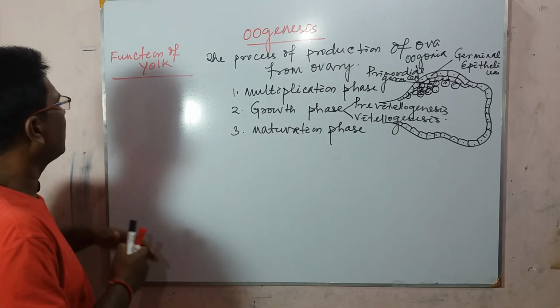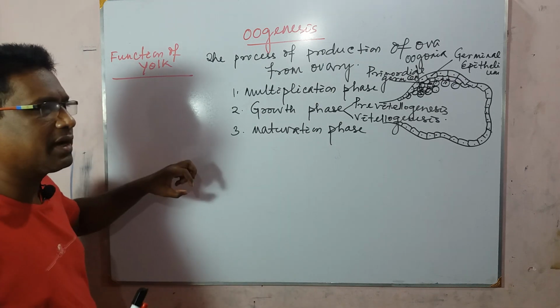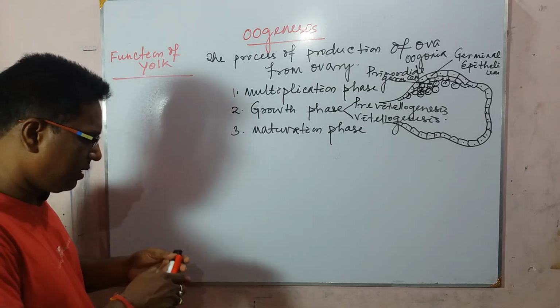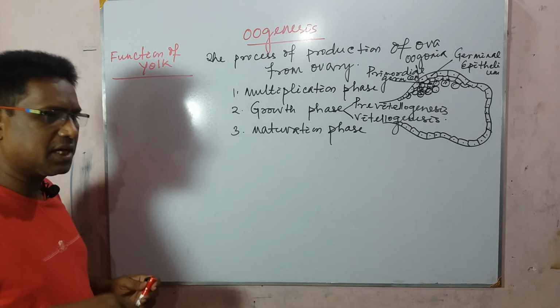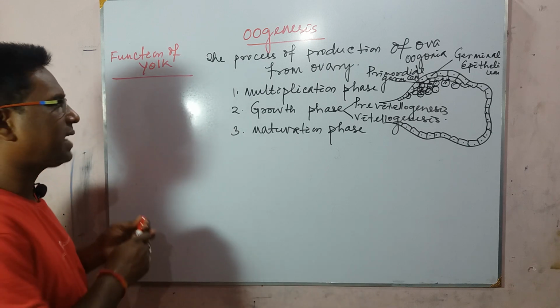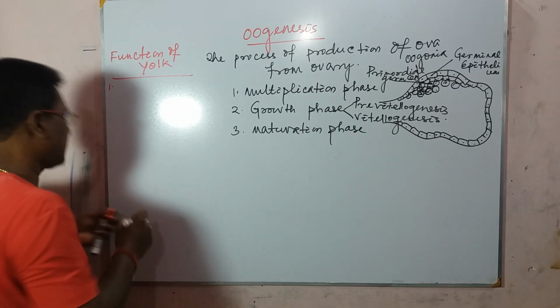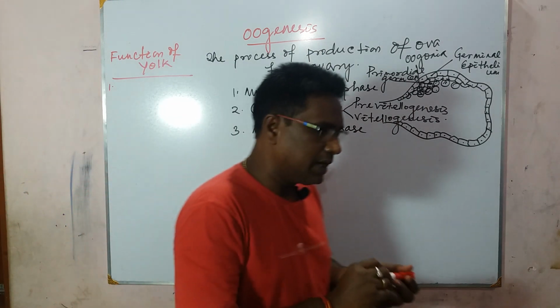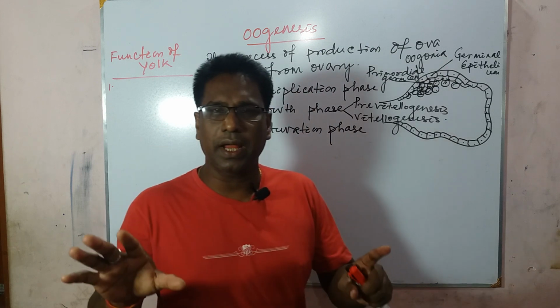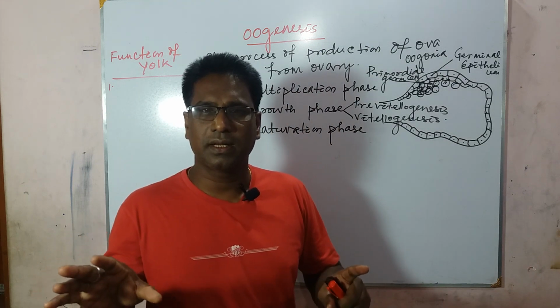So how does yolk help in the developing embryo? The important functions of yolk are: first, it determines the plane of cleavage.